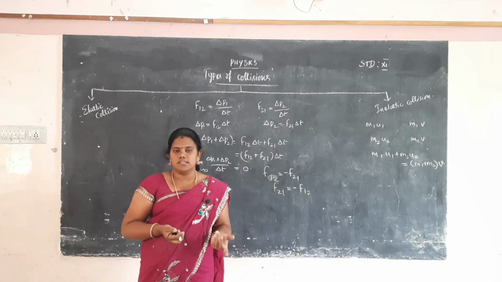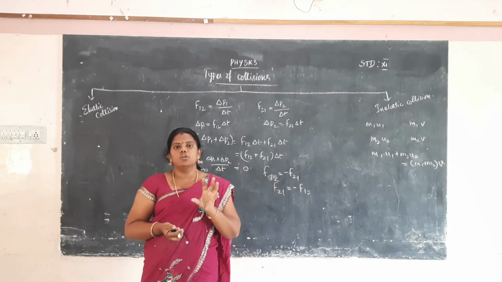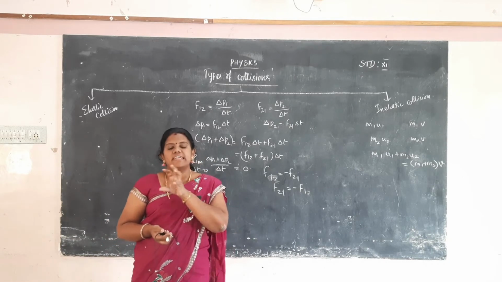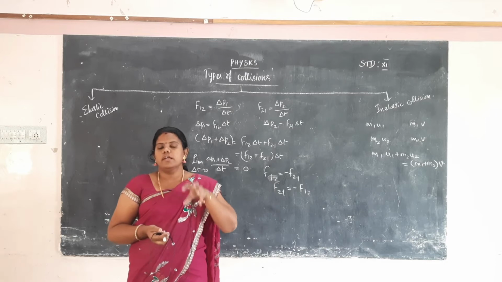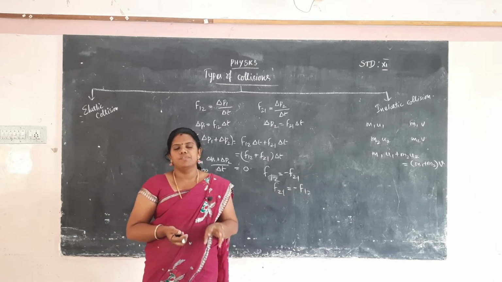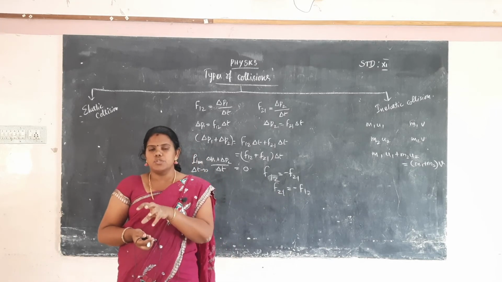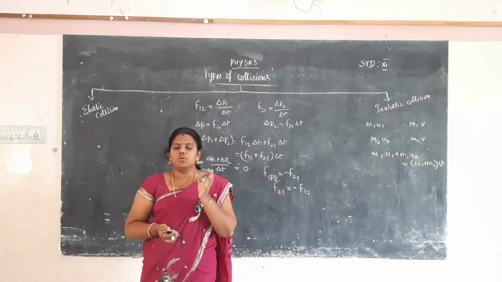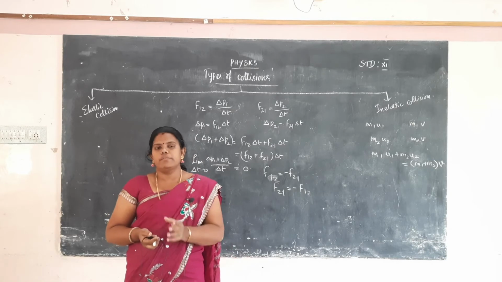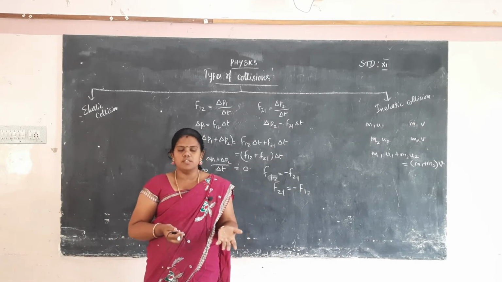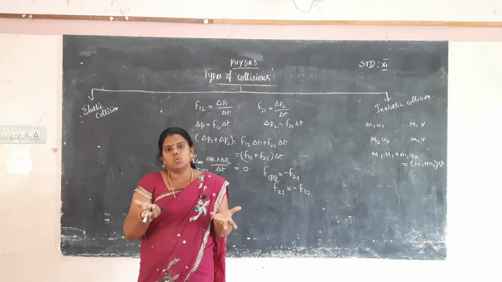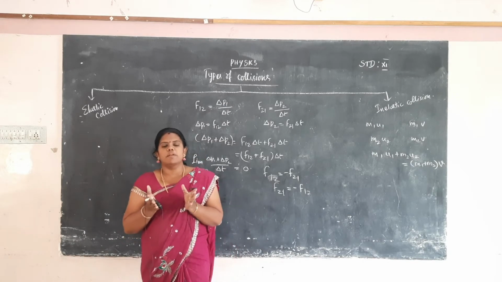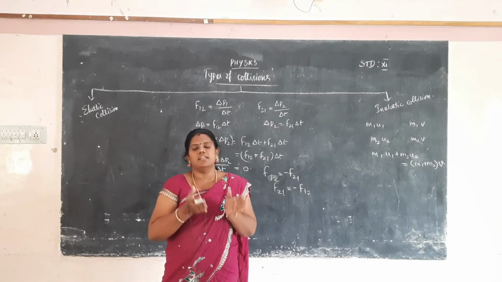In both elastic and inelastic collisions the total momentum is conserved. But we have to take the total kinetic energy for elastic collision and for inelastic collision. In elastic collision, the energy is conserved: we calculate the total energy before the collision and the total energy after the collision, and the values are equal. That is the meaning of the total energy being conserved in elastic collision.